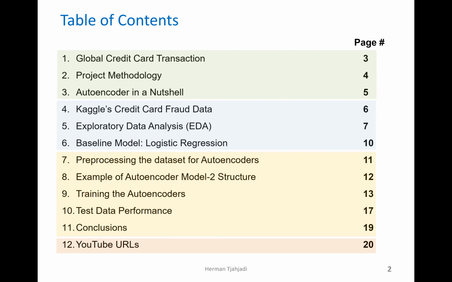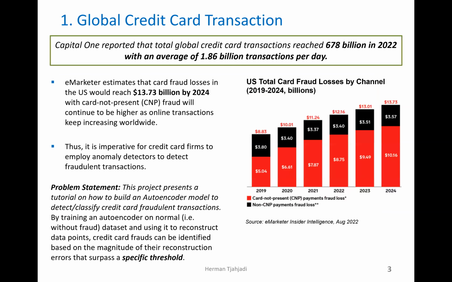In this project, I also use logistic regression as a baseline model, which I can use later to compare with the results of the autoencoders. Then I will show you the results of the training of the autoencoders and finally the testing data results. That's pretty much it.